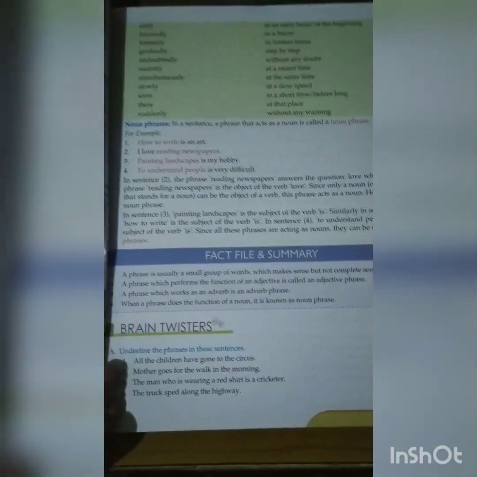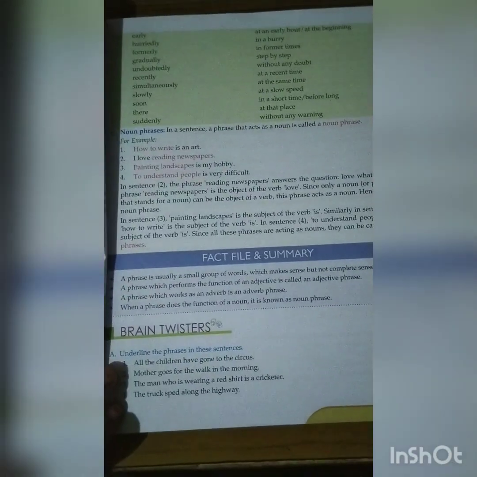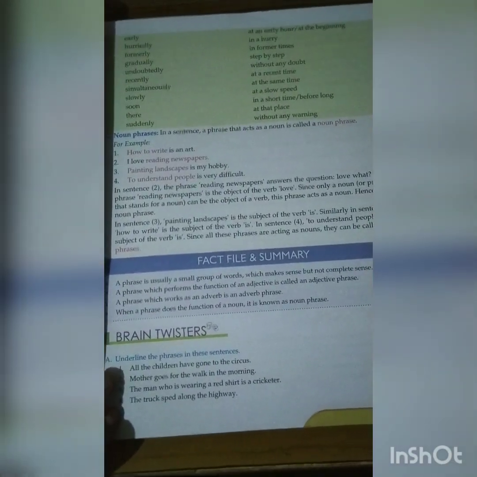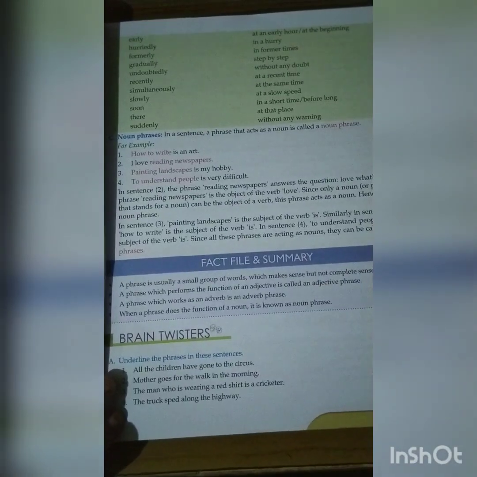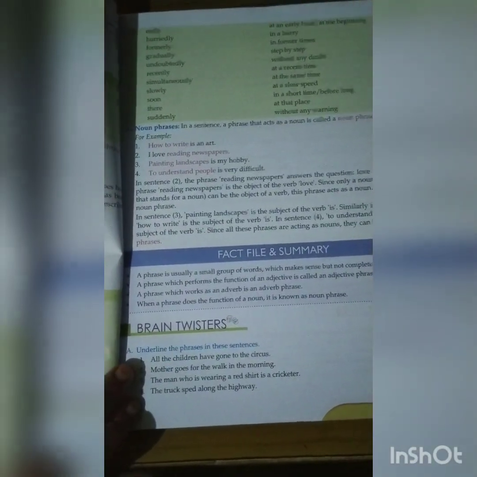So these are examples of noun phrases. So in short, what can we conclude? A phrase is usually a group of words which make sense but not complete sense. A phrase which performs the function of an adjective is called an adjective phrase. A phrase which works as an adverb is an adverb phrase. When a phrase does the function of a noun, it is known as a noun phrase. Clear, students?